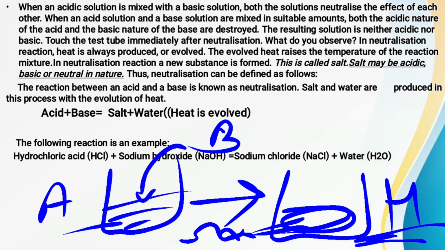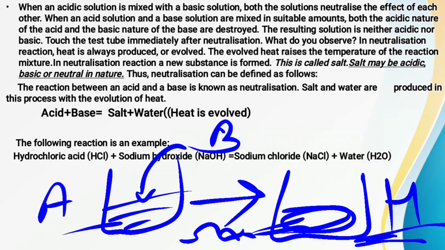The main product formed is called a salt, and along with the salt, some amount of water and heat is also evolved. Fine. So here you can understand, with the help of a reaction, HCl we have read, and all of us know that HCl is an acid. Now sodium hydroxide is a base, and when both these substances, the acid and the base,